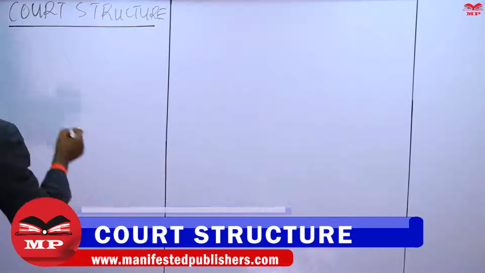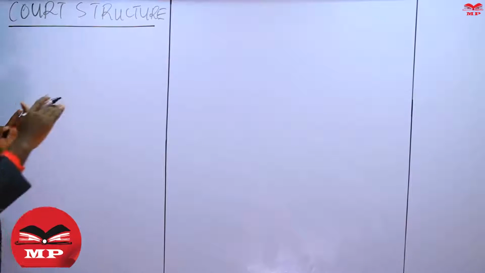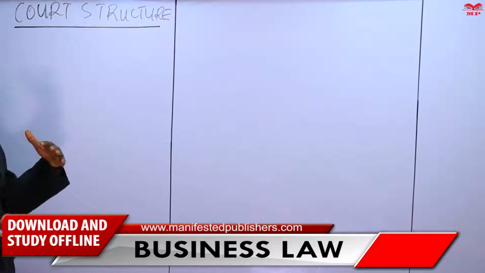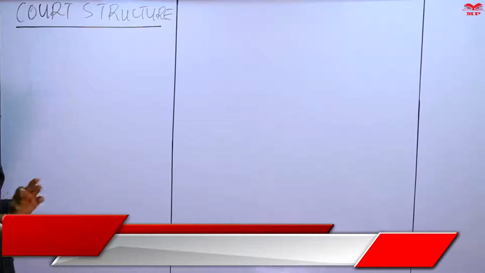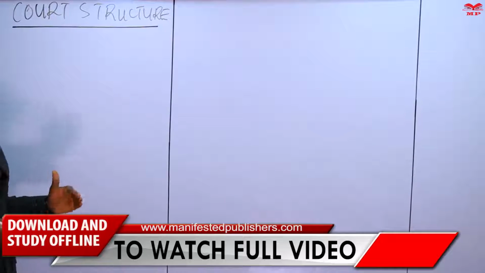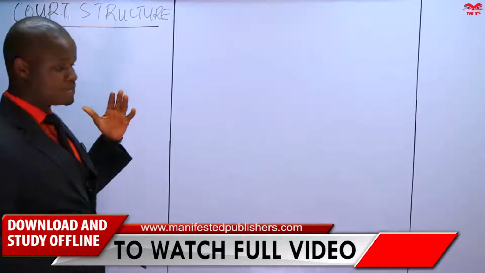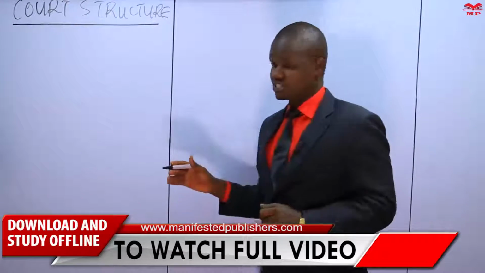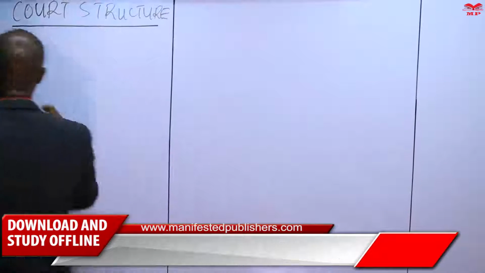In this topic, I am looking at the various courts. We have already, in our first lesson, looked at the first 3 superior courts. That was the Supreme Court. We have also looked at the High Court and the Court of Appeal. So in this second lesson, I want to look at the following courts.